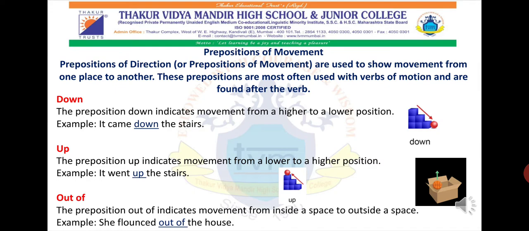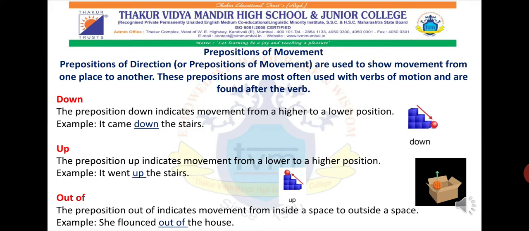Prepositions of movement. Preposition of direction or preposition of movement is one and the same, and these are used to show movement from one place to another. These prepositions are most often used with verbs of motion and are found after the verb.